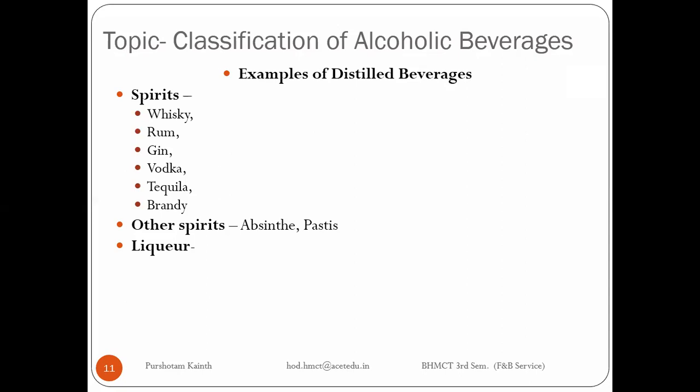How? The first step to produce spirit is the fermentation. Once you get the fermented drink, you boil it and you collect the spirits. Now, in spirits, if you add some flavor or some whole fruit into it, let it keep for 1 month. For an example, we have taken brandy, right? Brandy is a spirit. Brandy is a complete spirit, and we are going to produce liqueur out of brandy.